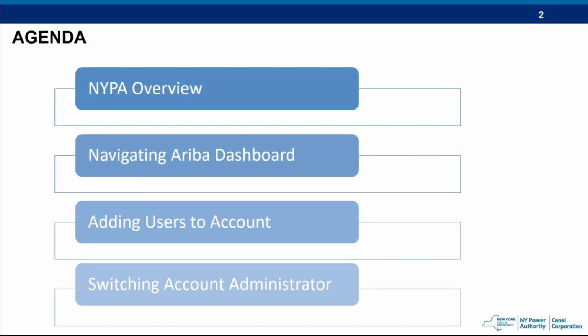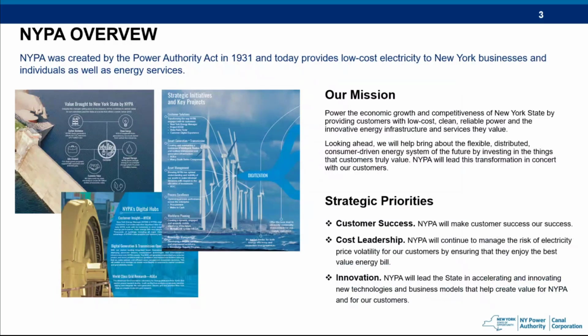Today's agenda is a NYPA overview, navigating the Ariba dashboard, how to add users to your account, and switching to an account administrator. NYPA was created by the Power Authority Act in 1931 and today provides low-cost electricity to New York businesses and individuals, as well as energy services.